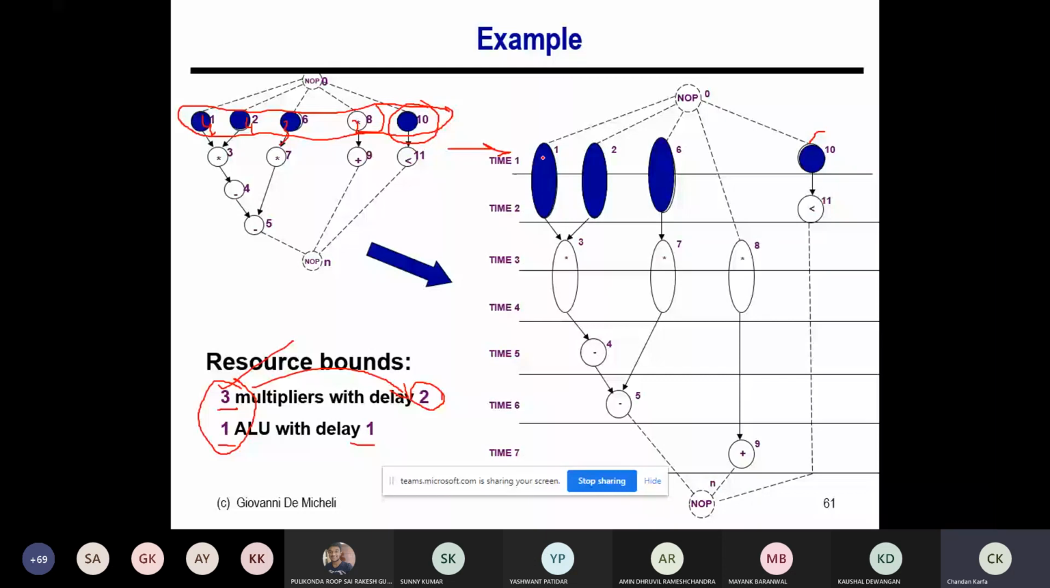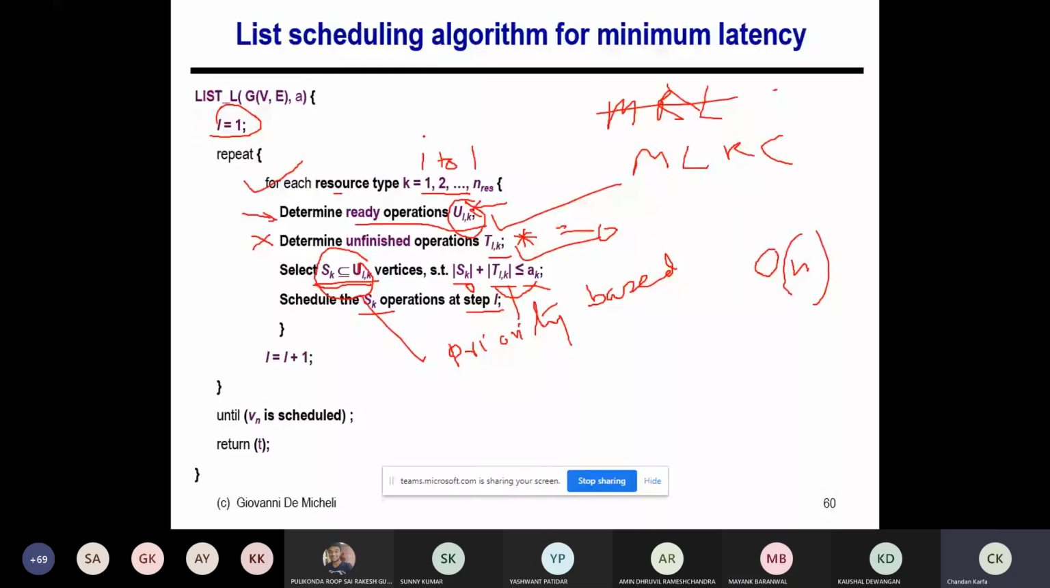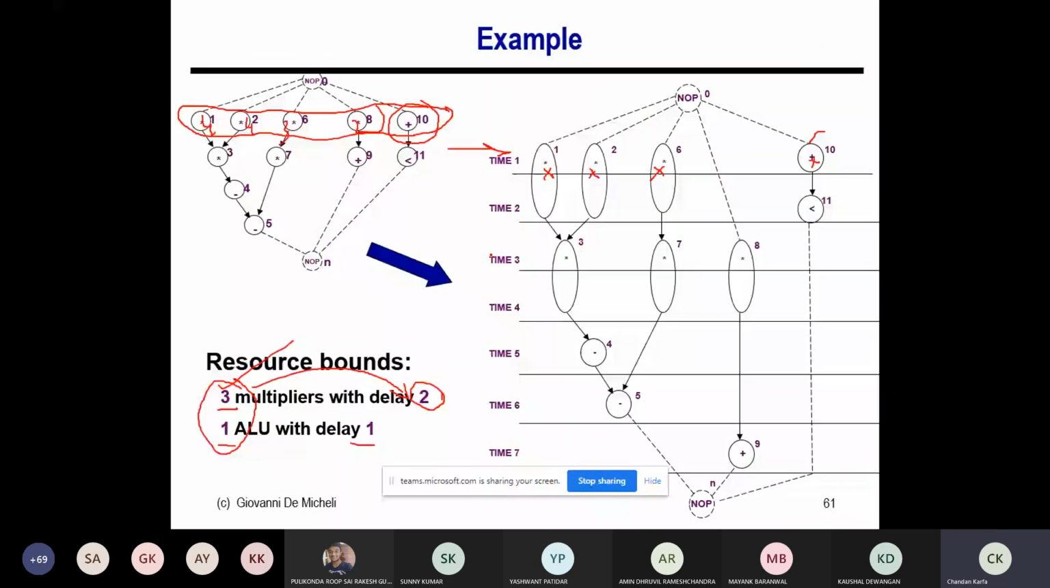This is adder. Now in the second time step, my pk is 3 and there are 3 multipliers, so although a multiplier is available in the second time step, I cannot schedule any new multiplier here because all my available resources are occupied. But I can schedule this operation, because one ALU can do this. So in the second time step, only the ALU type will be scheduled.